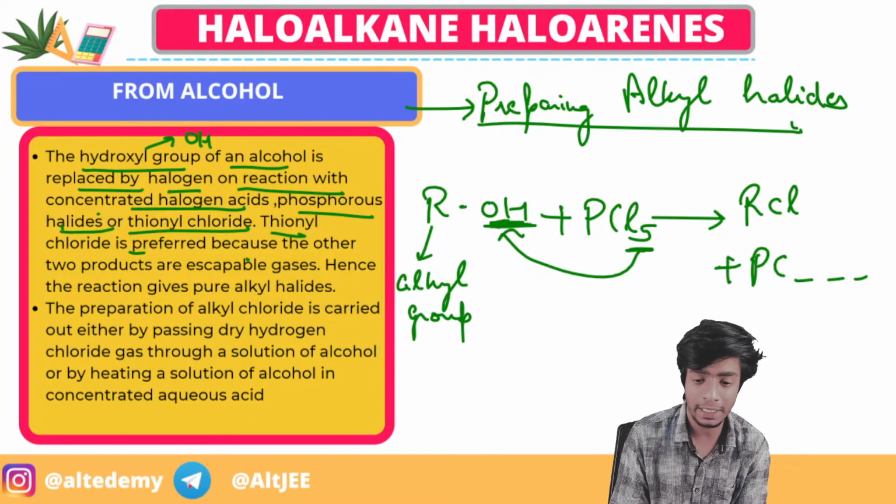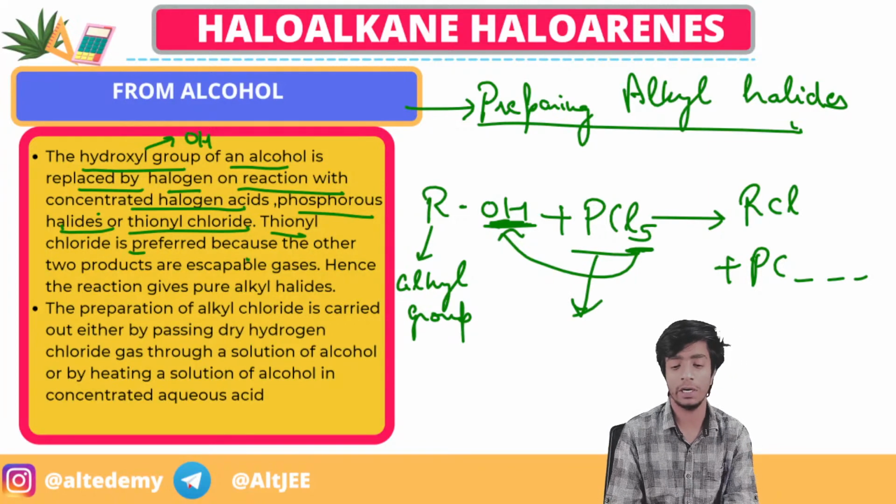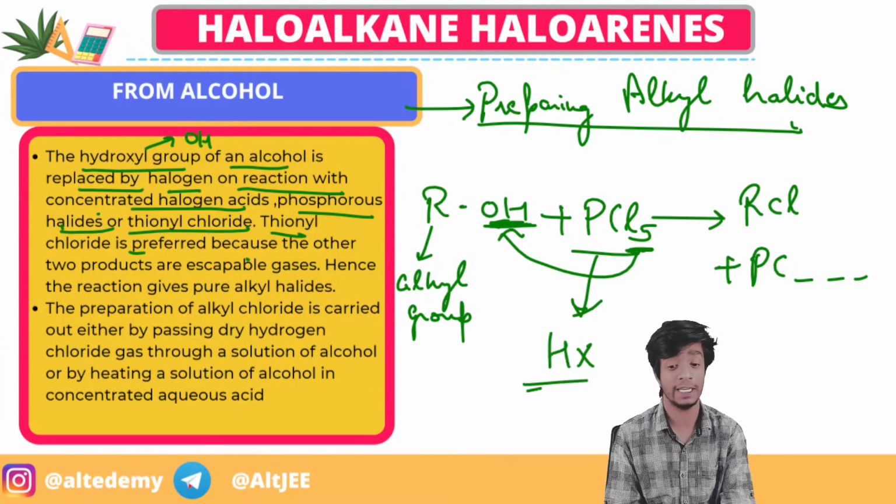Now it can also occur without PCl5, using thionyl chloride or halogen acids HX.